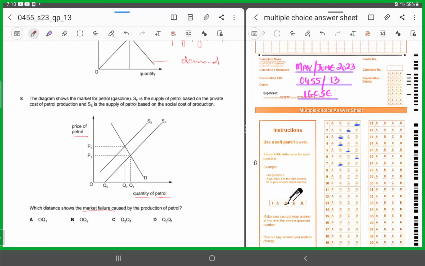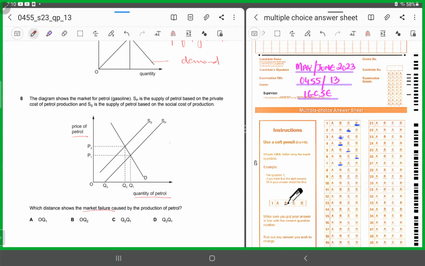Now, in this situation, what is actually happening? If you look closely at the figure, the private cost to the firm, what is the curve showing? SP, right? And SS is the curve that is showing the supply of petrol based on the social cost of production. So, it is showing that the full cost to society is higher. The full cost to society is higher.